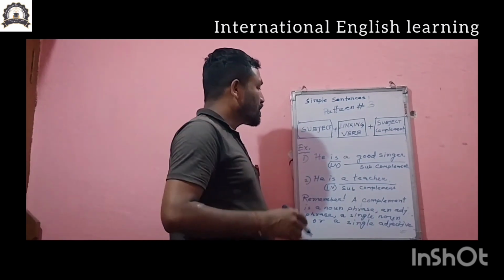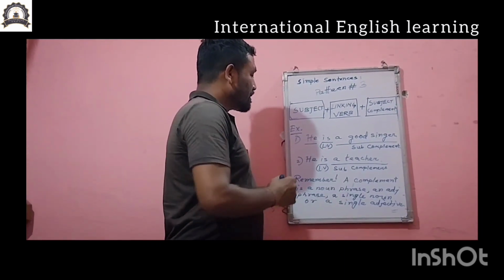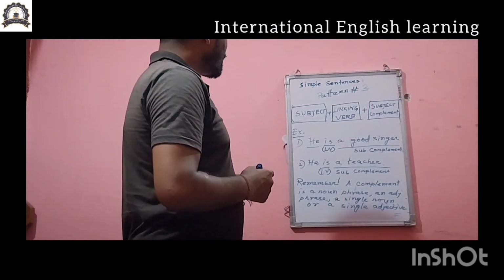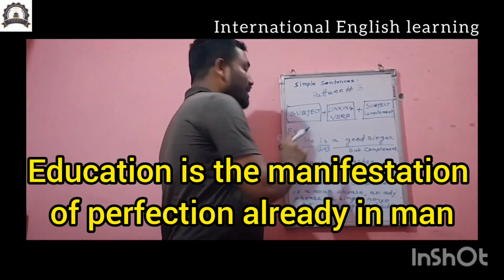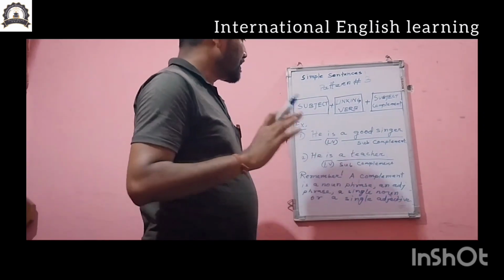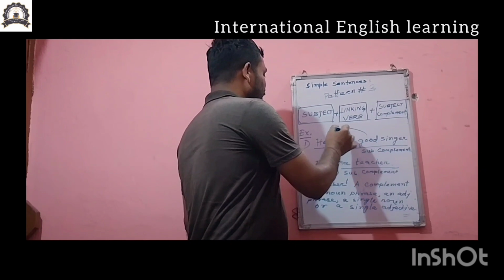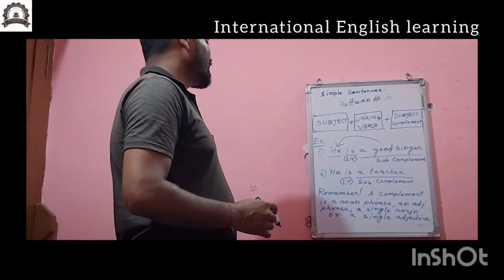He is a good singer. He is here the subject, a third person singular pronoun. Is is here the linking verb. A good singer is the subject complement. Actually here this complement is saying something about the subject he. He is a good singer.